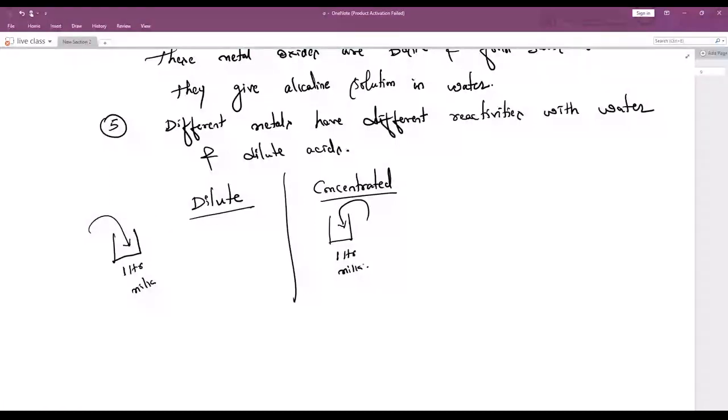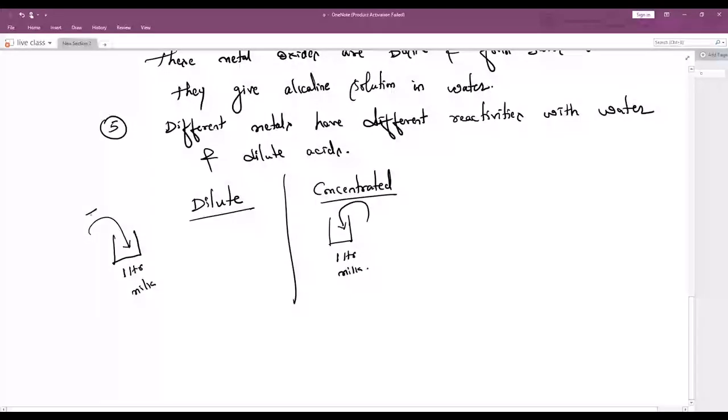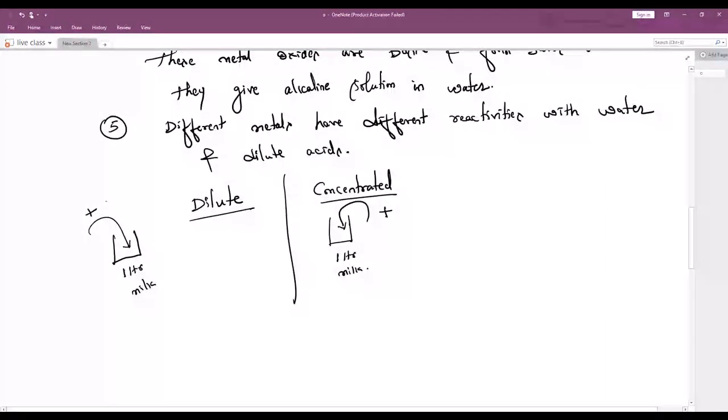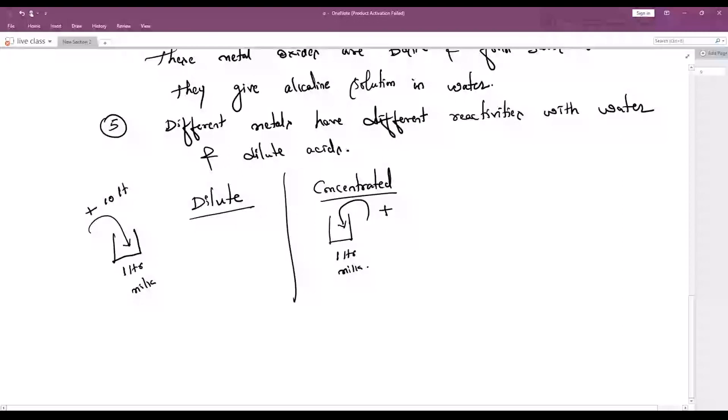Now, what do I do in dilute acid and what do I do in concentrated acid? This is my question. Here, in the dilute one, I will mix 10 liters of water. See how beautiful it is: 1 liter milk, 10 liters of water.